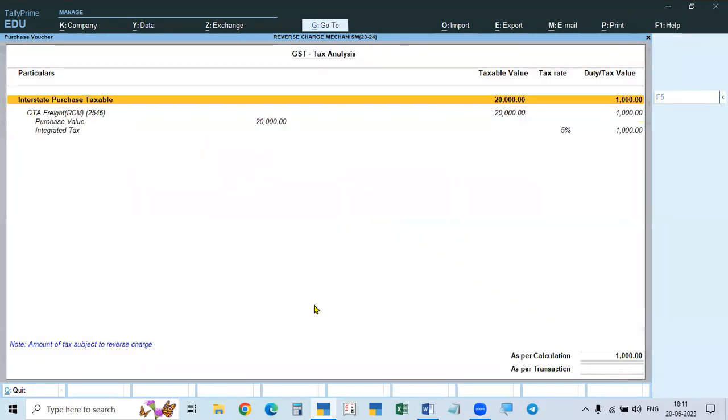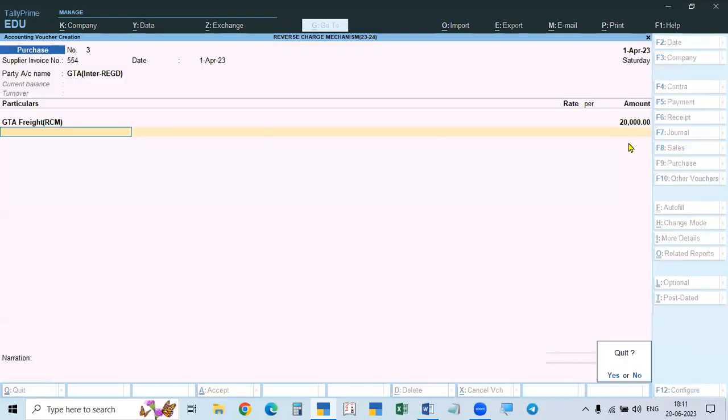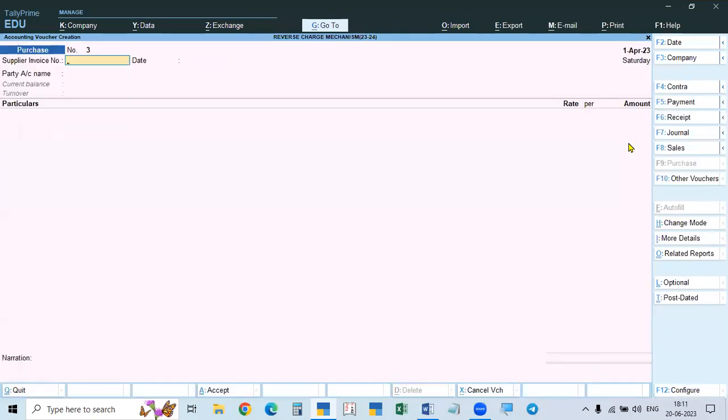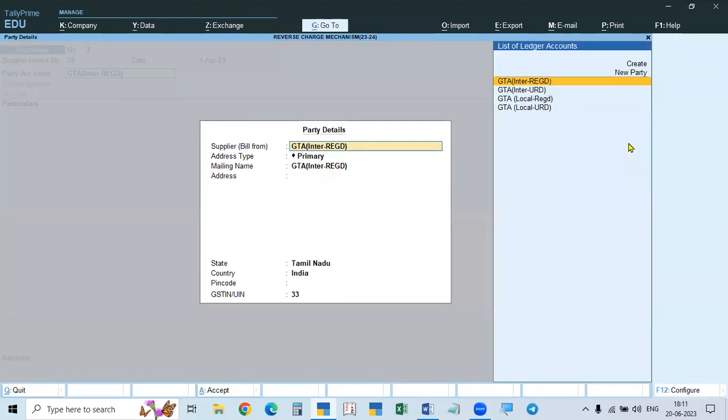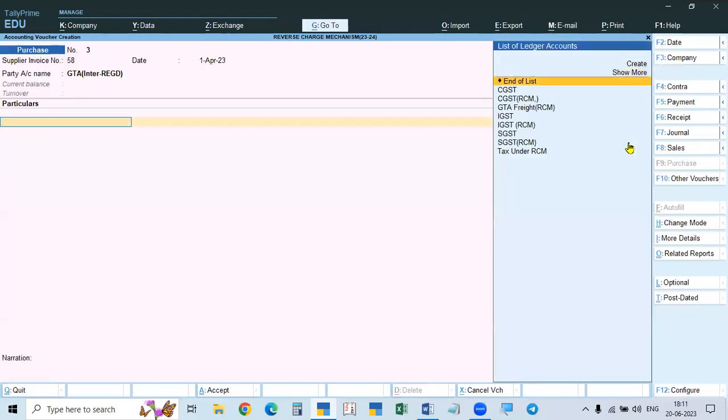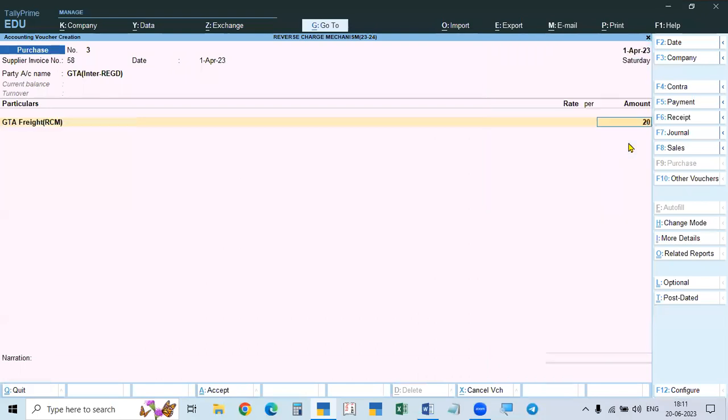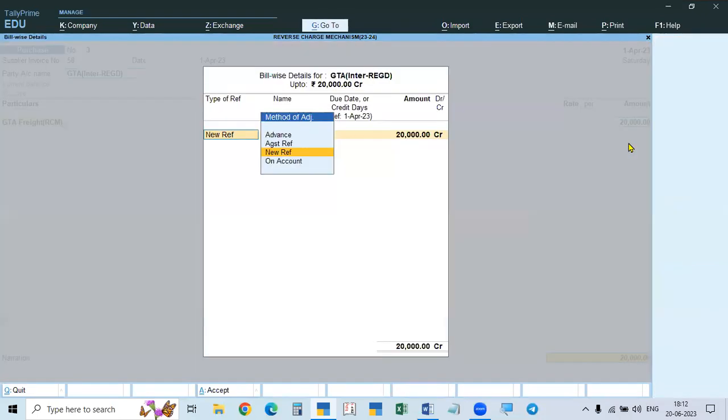See here again, this is interstate purchase taxable, amount of tax subject to reverse charge. Here the purchase value is given and interstate means only IGST, integrated tax, at 5%. It is showing. Okay. Interstate registered, GTA freight rate 20,000 rupees. So it is completed.